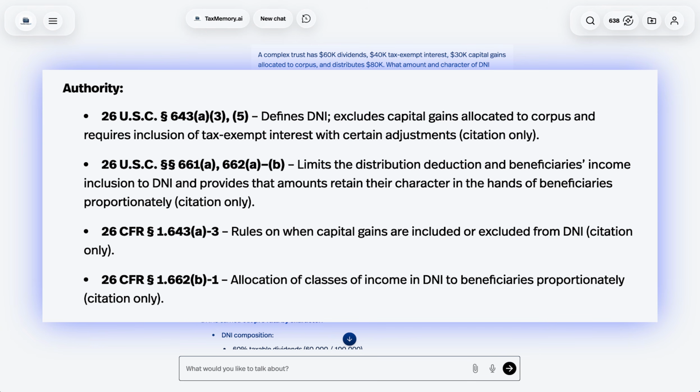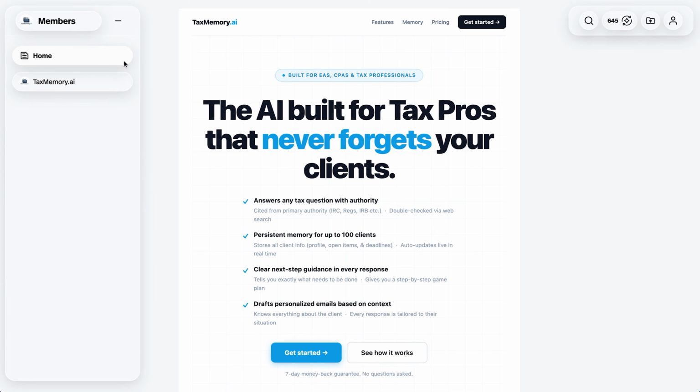Finally, TaxMemory.ai provides the verified authority citations used to arrive at the answer, giving us a clear path back to the underlying tax law if we want to verify or research the issue further. If we wanted to go deeper, we could simply continue the conversation and have TaxMemory.ai explain any part of the calculation in more detail, run additional scenarios, or answer follow-up questions.